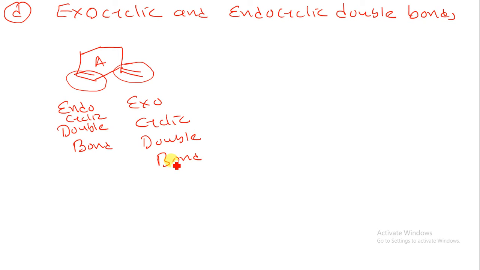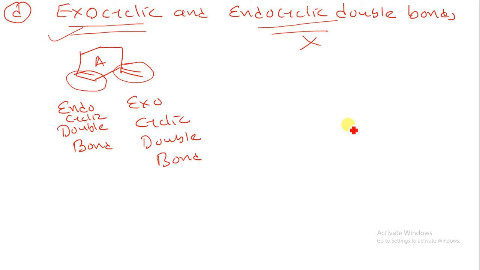Now generally we add the value for the exocyclic double bond. You just have to consider the exocyclic double bond. Why? Because the endocyclic double bond is present in both the homoannular diene system and the heteroannular diene system, so you don't have to calculate any value for the endocyclic double bond. You just have to see whatever exocyclic double bonds are present on the ring.